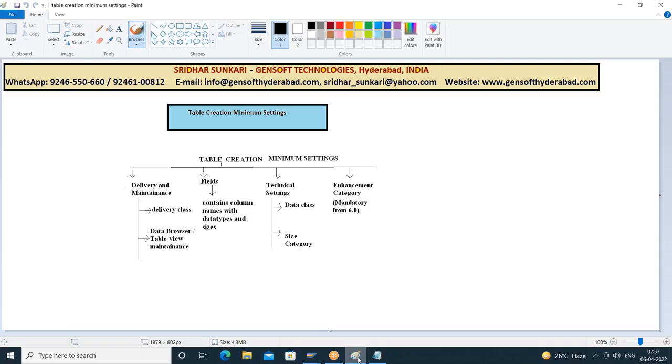So in this ABAP dictionary, we have seen 4 dictionary objects so far. What are they? Database tables, data elements, domains, and what else? The global structures, nothing but dictionary structures.